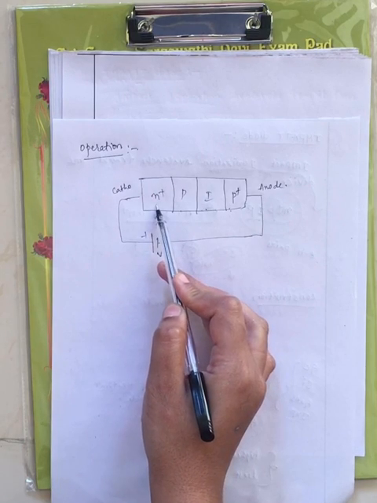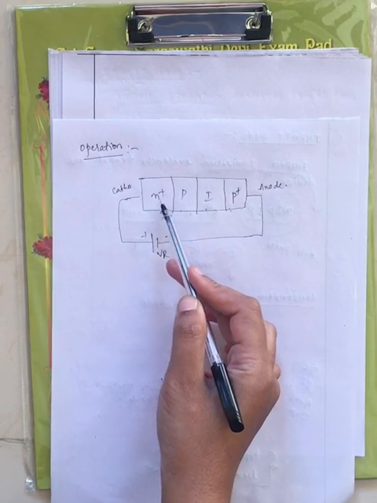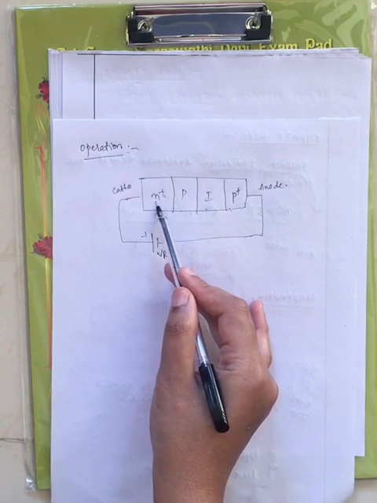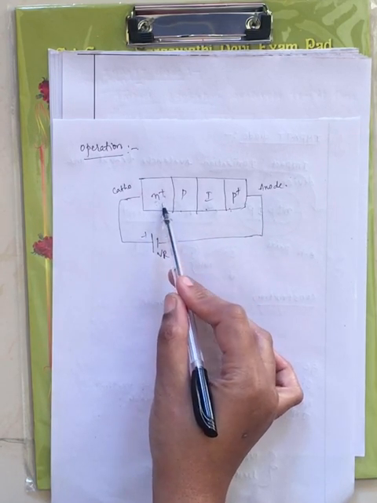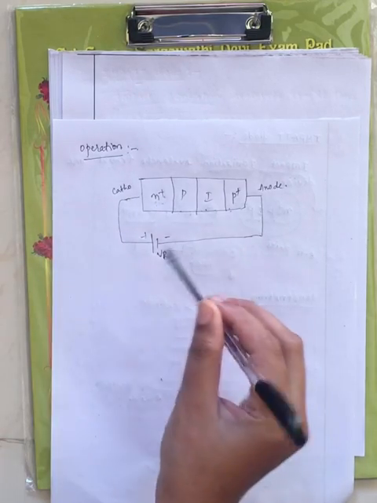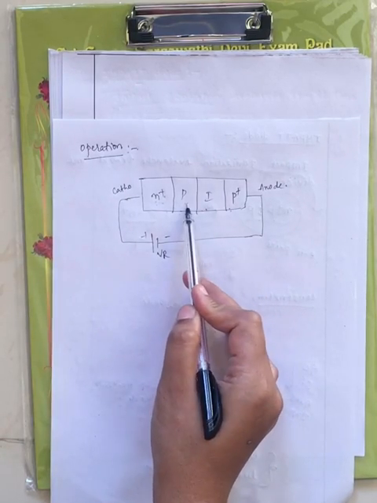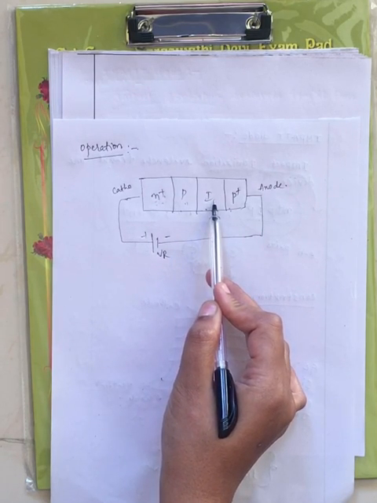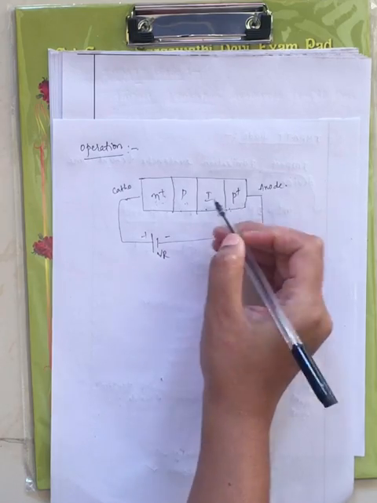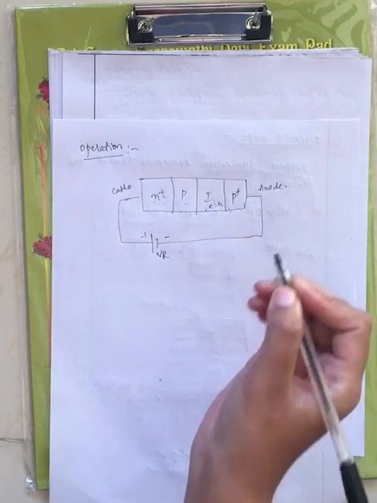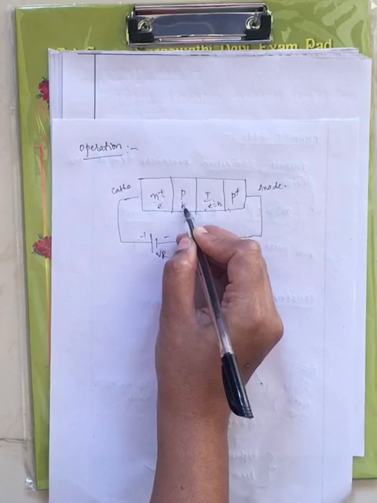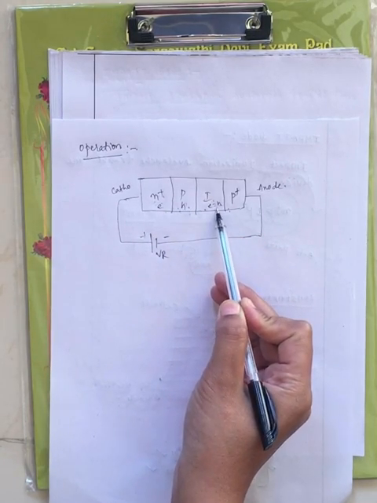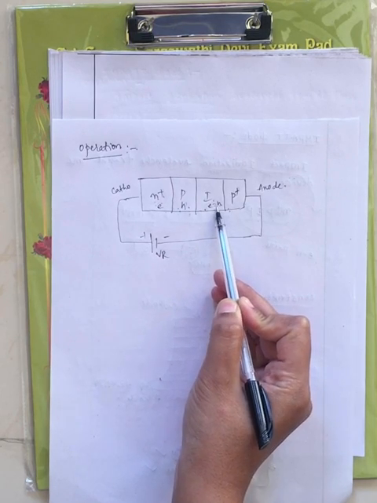Now what are the majority carriers? Here the N layer is highly doped, plus indicates highly doped, and the majority carriers in this are electrons and the minority are holes. Next you have the P type semiconductor, in which the majority carriers are holes. And here I is the intrinsic layer, where the number of electrons is equal to the number of holes.